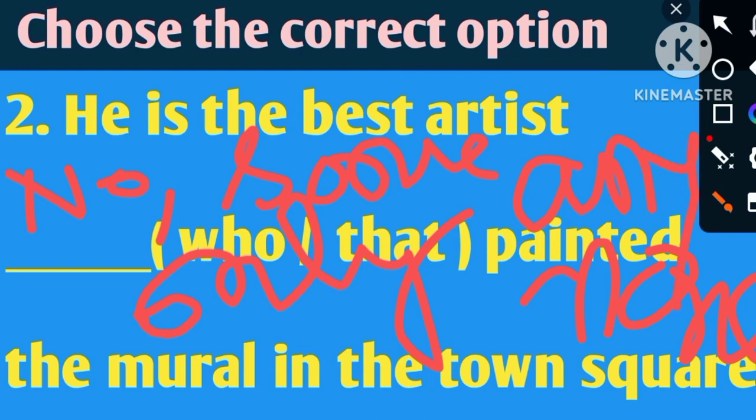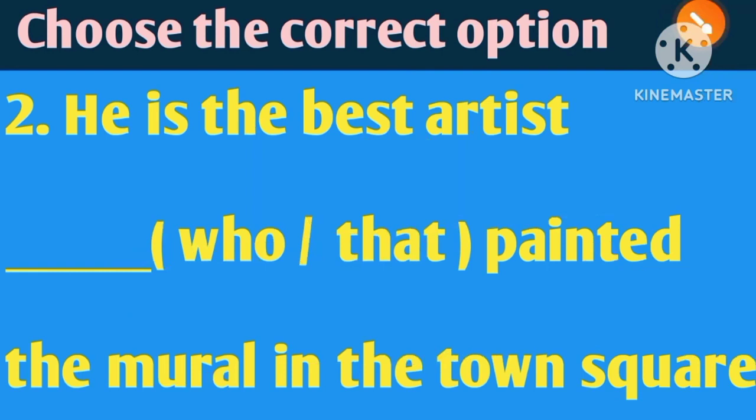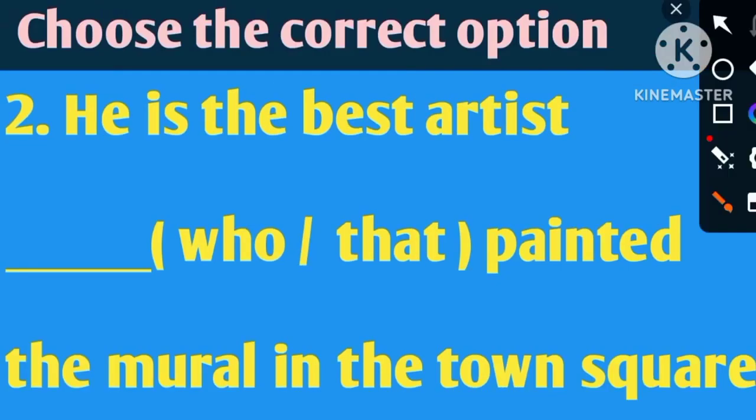My dear friends, before the antecedent, if you see these types of words, then without any thinking, write down that. No need to think about subjective form or objective form. Here we have to write down that. That is the perfect answer. So the answer will be, he is the best artist that painted the mural in the town square. My dear friends, here that is the proper answer, the correct answer.